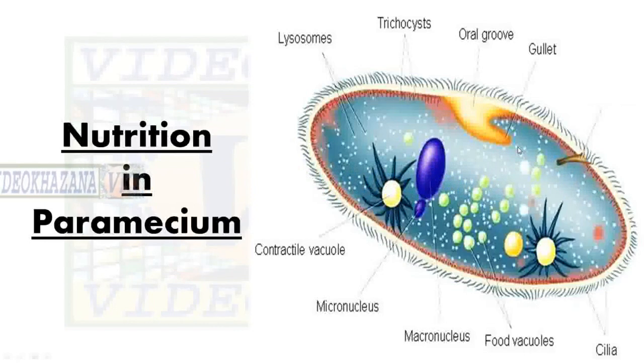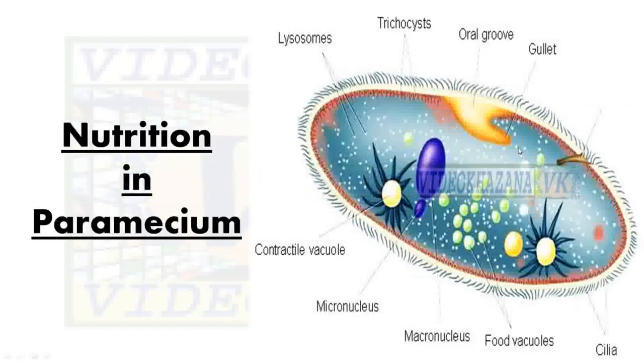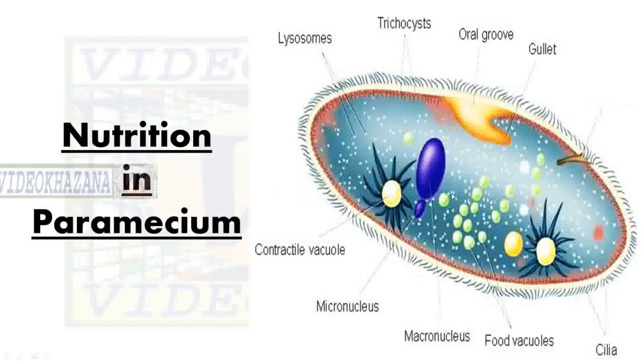Now, this is the first step of nutrition. This is called ingestion. After that, digestion, then absorption, then assimilation and egestion. All the processes are very, very similar to the amoeba.